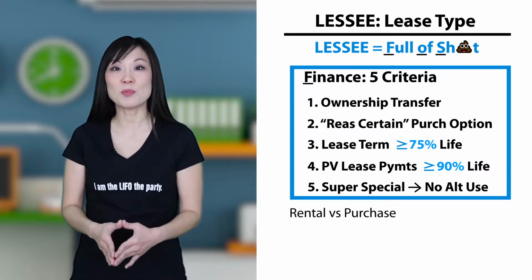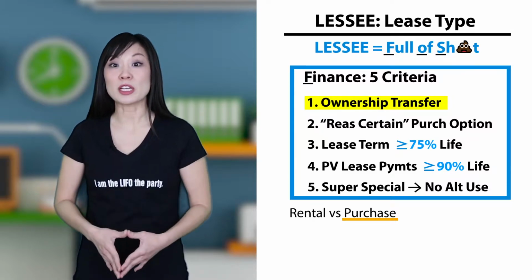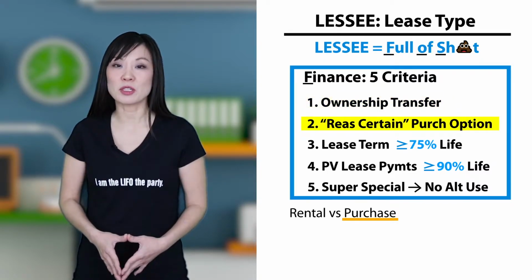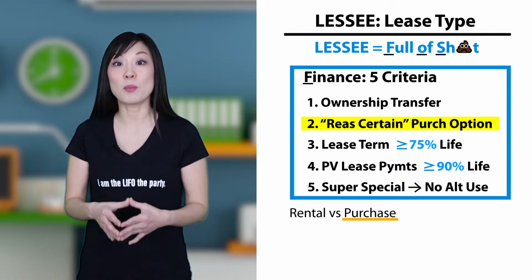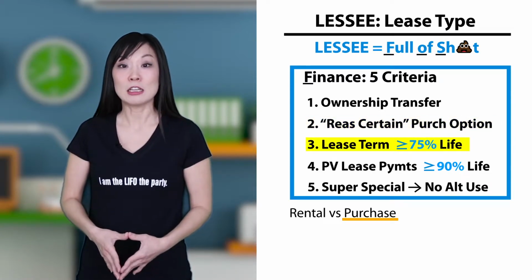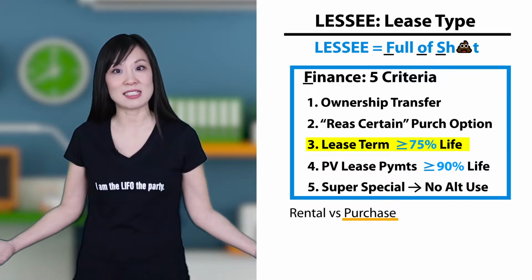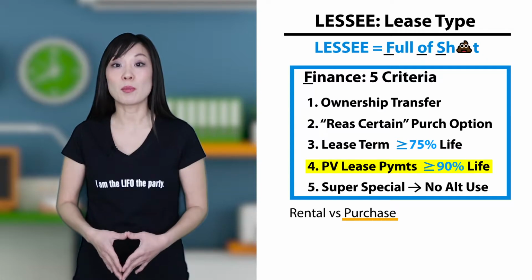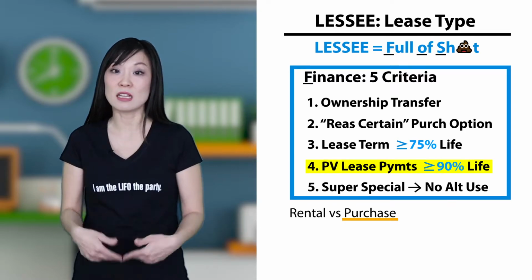Each of these points to the lease being a purchase rather than a rental. Criteria 1. Ownership transfer. Ownership generally transfers when the lessee buys the asset. Criteria 2. A reasonably certain purchase option. That means we assume the lessee will take the purchase option. The lessee will pay the purchase option price to purchase the asset. Criteria 3. Lease term 75% or more of the asset's life. It's being leased for a major part of the asset's life. The lessee is getting almost all of the asset's use. Criteria 4. The present value of the lease payments is 90% or more of the asset's fair value. You're basically paying for the asset, 90%.